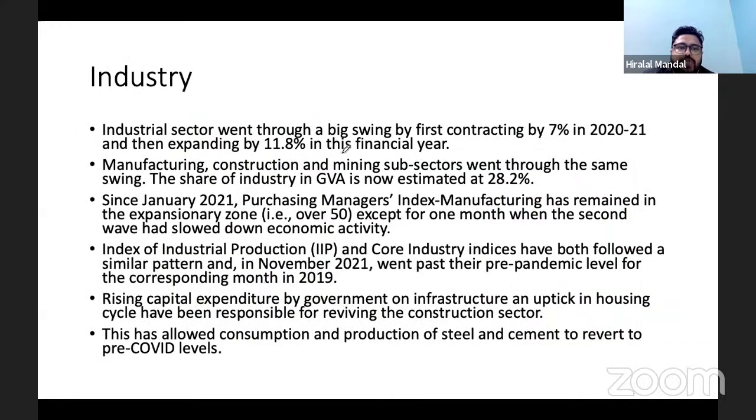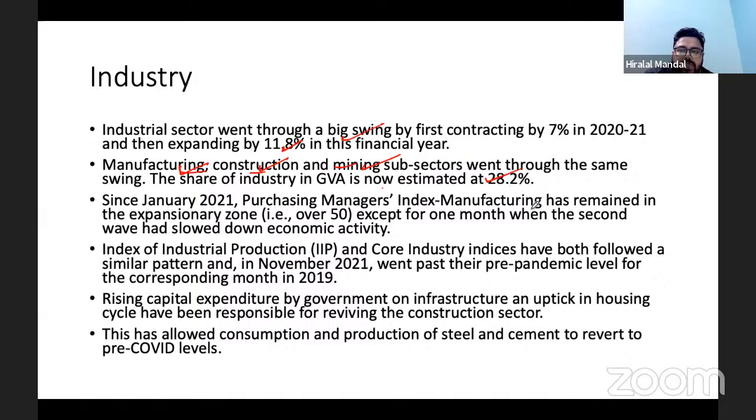So what we see in the industrial sector is a big swing, first contracting by 7%, and then a sharp recovery of 11.8%. Manufacturing, construction, and mining, these three sub-sectors are important.